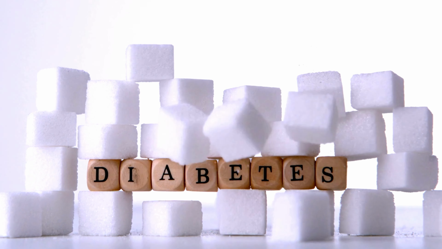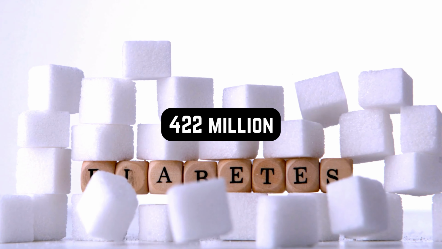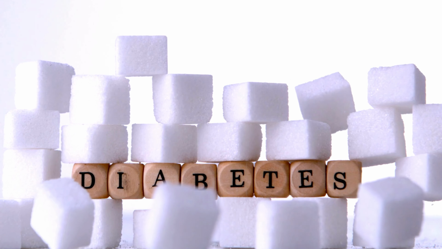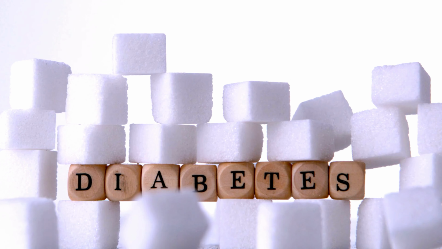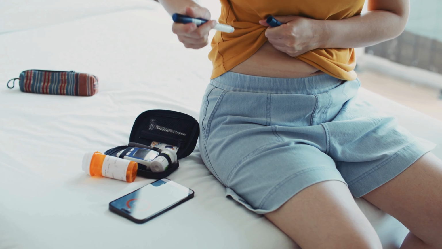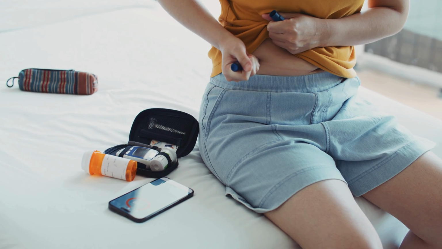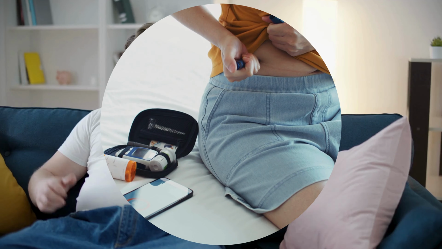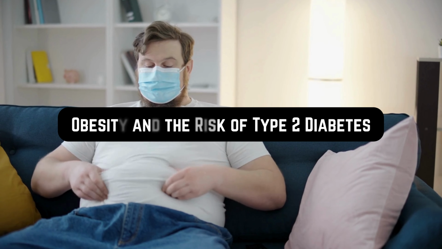Did you know around 422 million people worldwide have diabetes? Type 2 diabetes is the most common form of diabetes, and it affects people of all ages. One of the major risk factors for developing type 2 diabetes is obesity. In this video, we will explore the relationship between obesity and type 2 diabetes and explain why maintaining a healthy weight can help prevent this chronic condition.